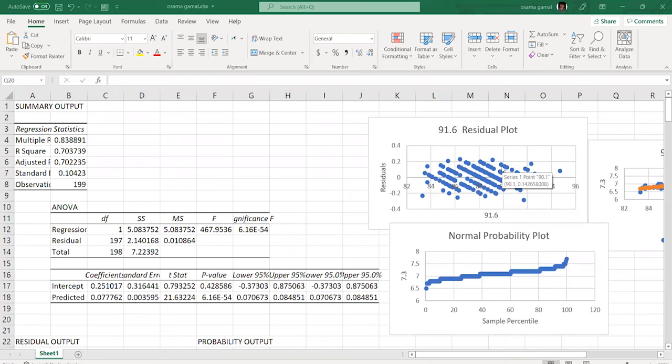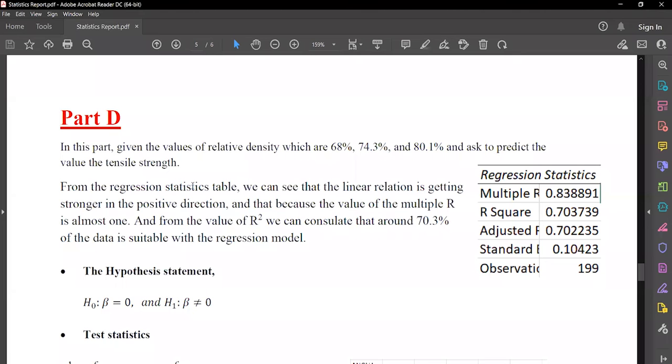So in Part D, the question asks to predict the value of tensile strength for a given value of relative density. As we can see, there are 3 tables, our summary output. From the regression statistics table, we can see that the linear relation is strong in a positive direction, because the value of multiple R is 0.8. And the value of R squared is 0.703, which means around 70.3% of the data is explained by the regression model.